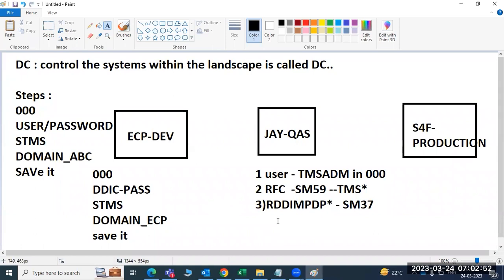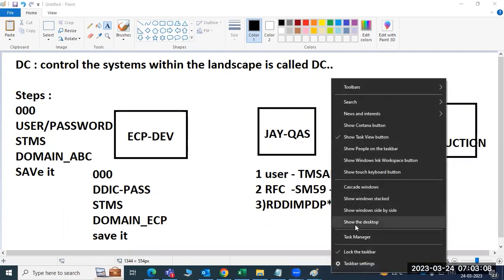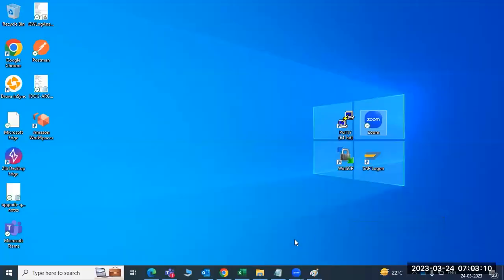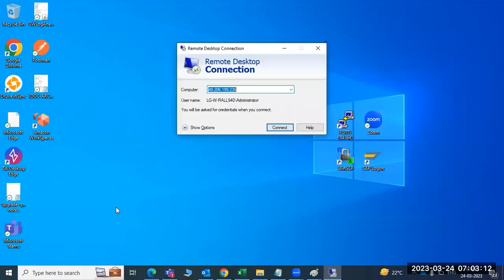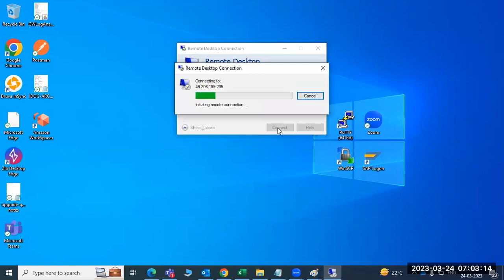Because when a Windows system has been running for many days with no restart, we may get performance issues, meaning memory issues. That's why our systems are not getting started. We'll try to bring up those systems now, and then only we can perform these configurations.